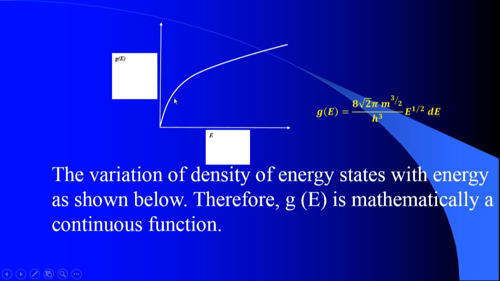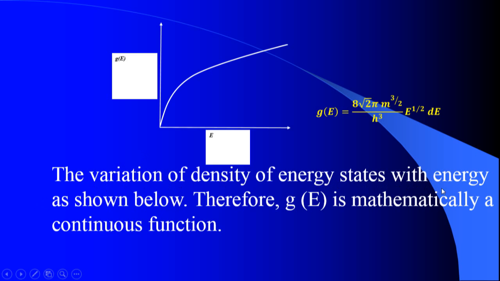Because of that we get a variation like this, the kind of variation you may get from the bottom of the band to the top of the conduction band.